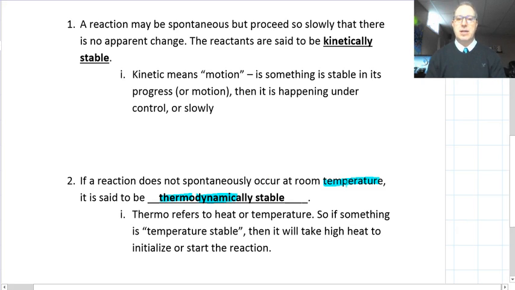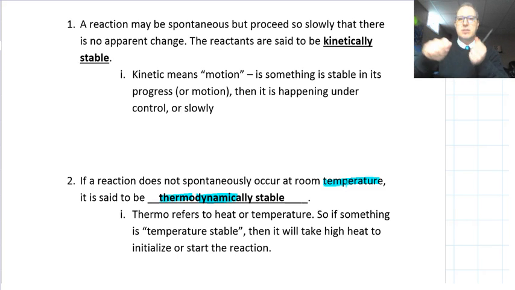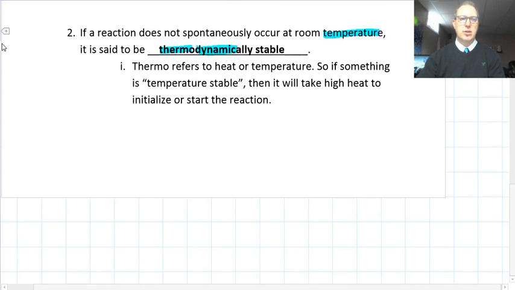Like striking a match. If you have a match and you hold that up, it's not going to spontaneously burst into flames. You're going to have to apply some friction as you strike the match, and that's going to be a spike in temperature to kind of get that reaction happening. Okay, so that's question number 2.